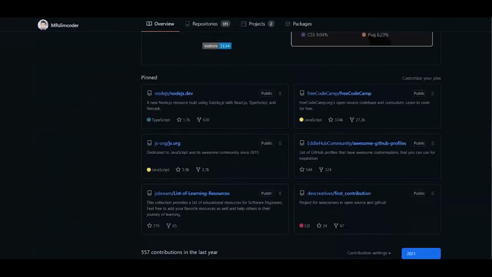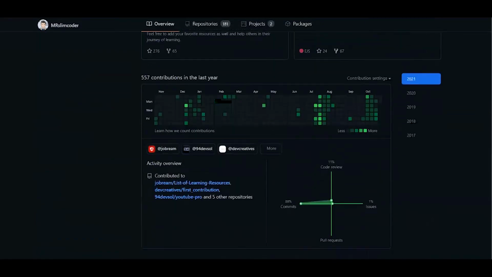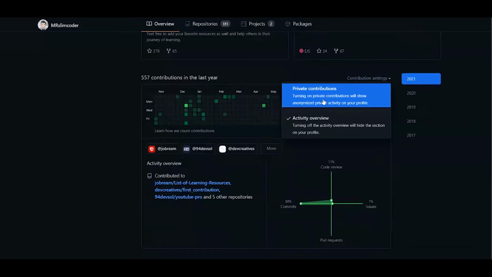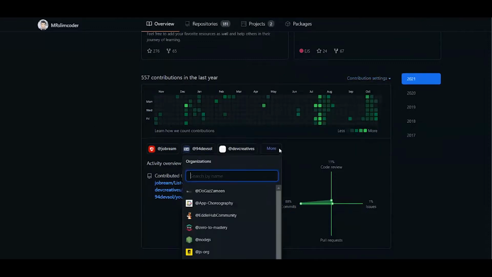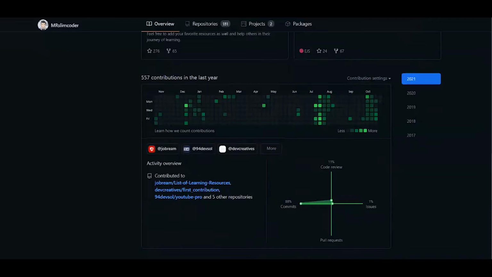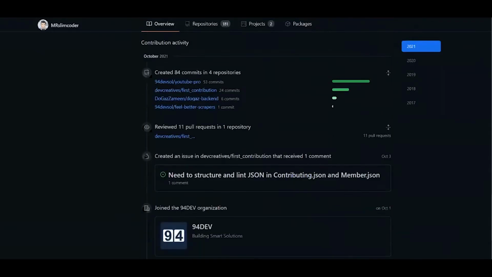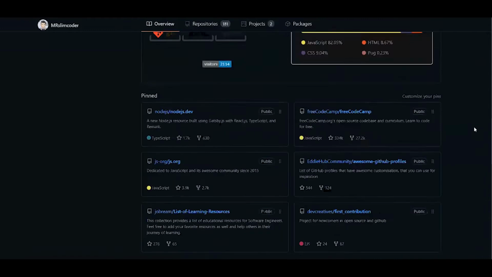So here are my pinned projects, and here will be your contribution. The contribution graph is a very important thing in GitHub, right? So your private contribution and your public contribution will be shown here. Even though I turned off private contributions within my GitHub, these are all open source contributions, right? Within the open source projects, you can do it voluntarily, right?